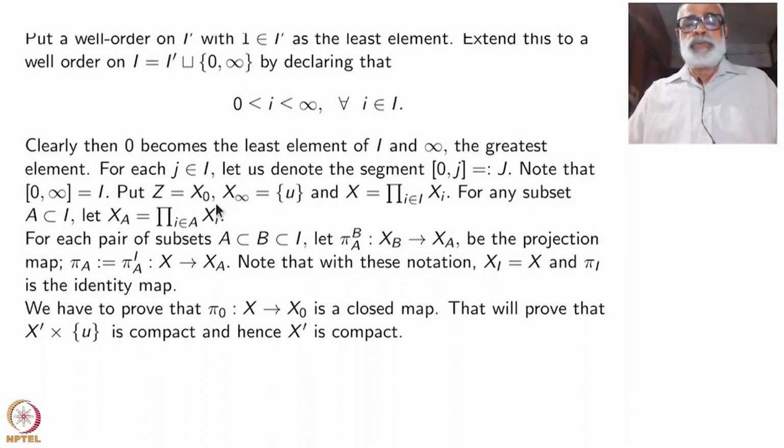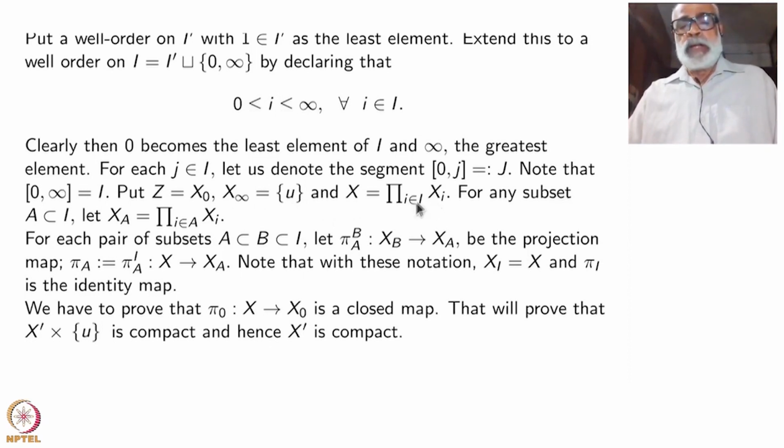So I want to change the notation here. Put Z equal to X naught now. And X infinity I choose to be another space, namely a singleton U, which is a harmless thing. Okay, it is anyway compact. X naught is not compact and is not supposed to be compact anyway. Okay. Now take X to be the product of all these Xi's.